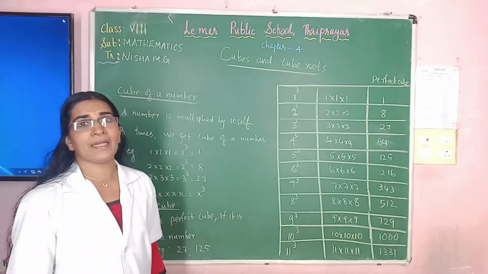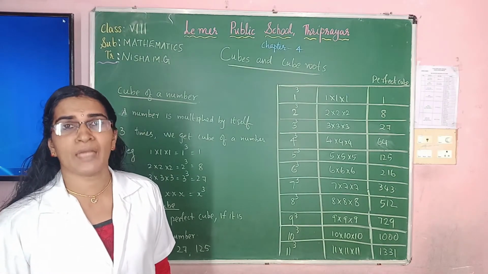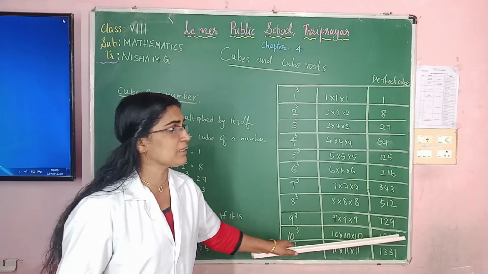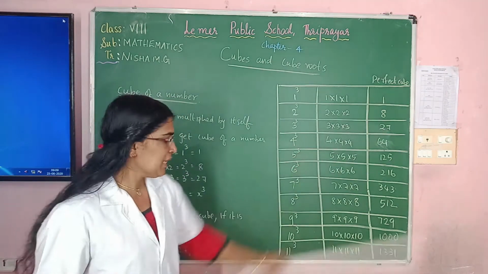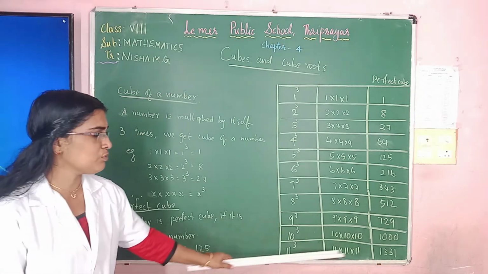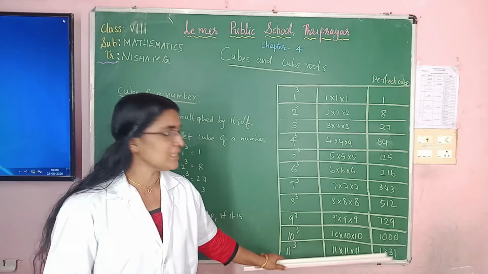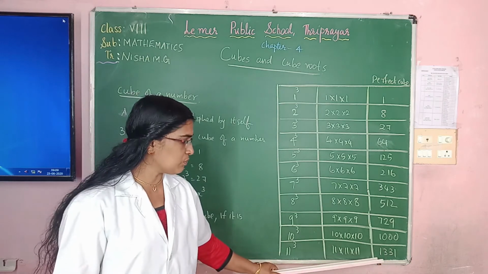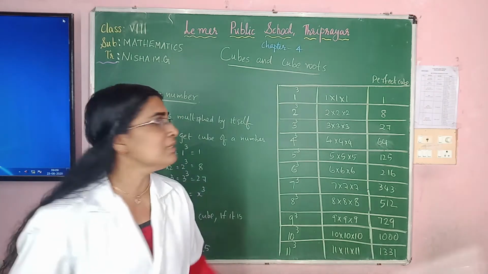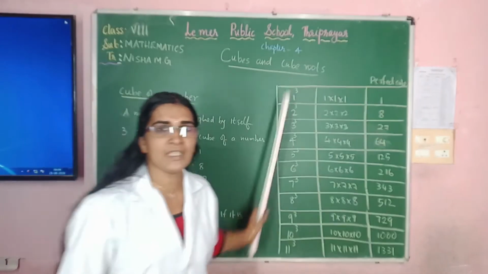Next, 10 cube. Very easy. Multiply 10 three times. 10 into 10 into 10. What is the result? 1000. And 1000 is a perfect cube. Next, 11 cube. 11 into 11 into 11. What is the result? 1331. So 1331 is which number? Perfect cube. Have you got this table, children?